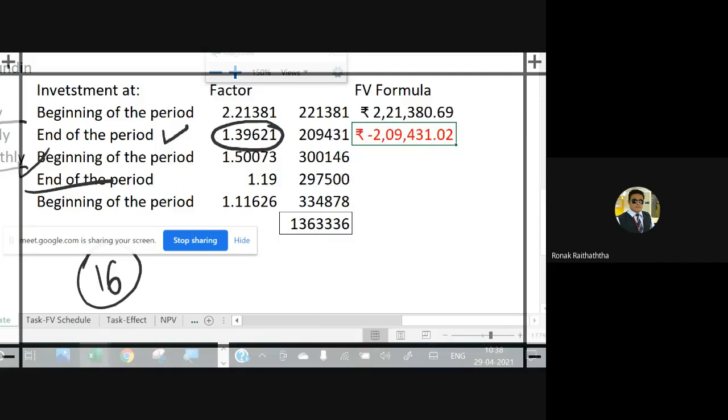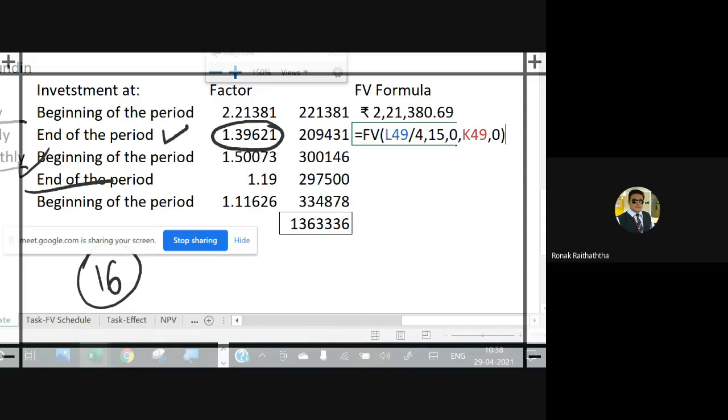Anyway, so you will be writing whatever the number of periods actually are, and you will not be writing the 16 there. Please, I'm sorry. Please take it out of your mind. So whatever the number of actual periods you have, that only you will be writing there. Excel is not automatically catching it. It will automatically catch beginning or end of the period only when it will be annuity. Because here if you write 15 or 16, then accordingly only it will get the calculations.